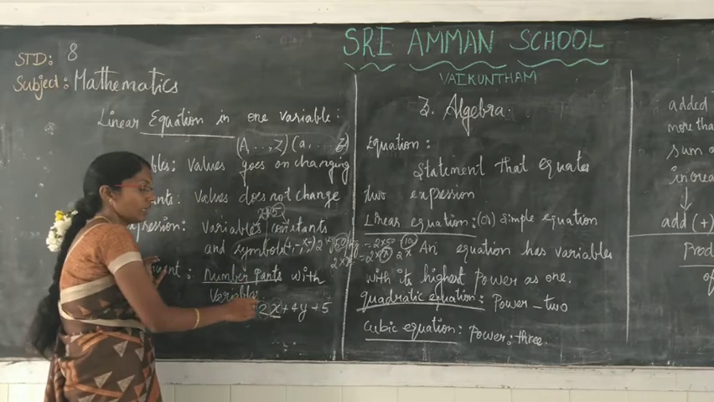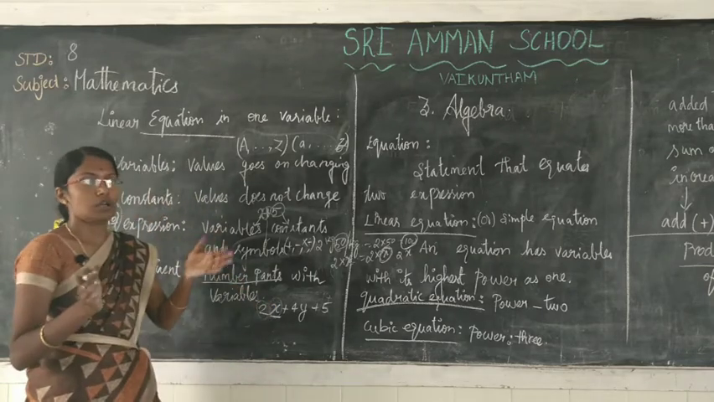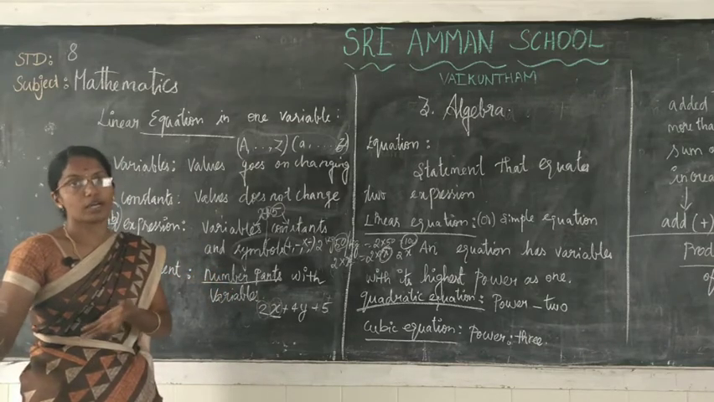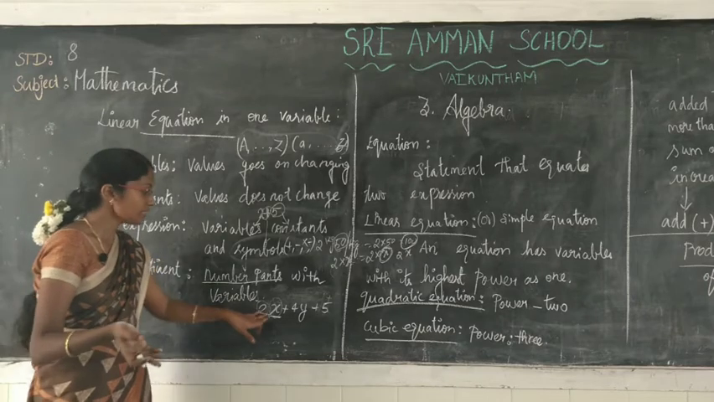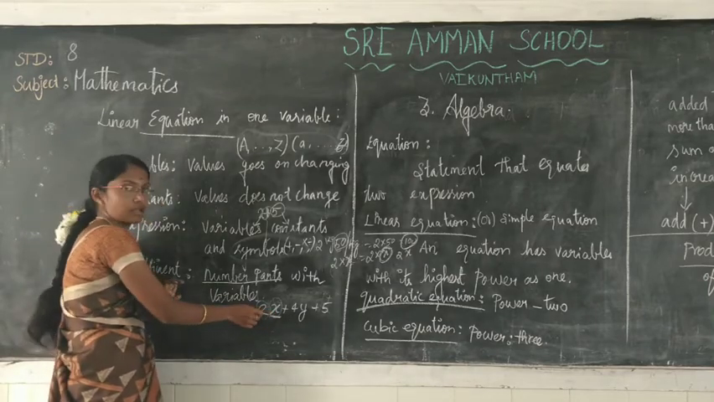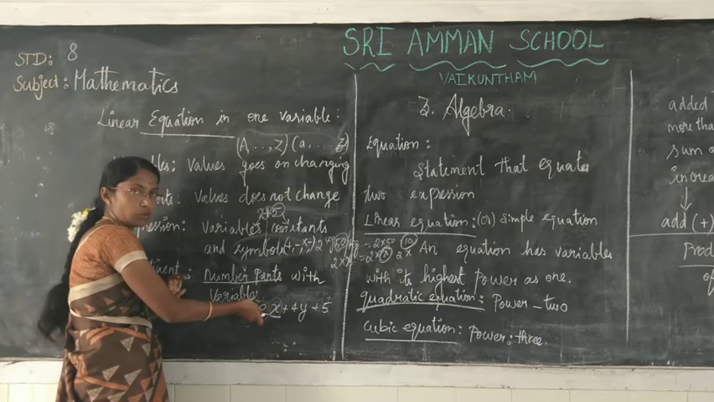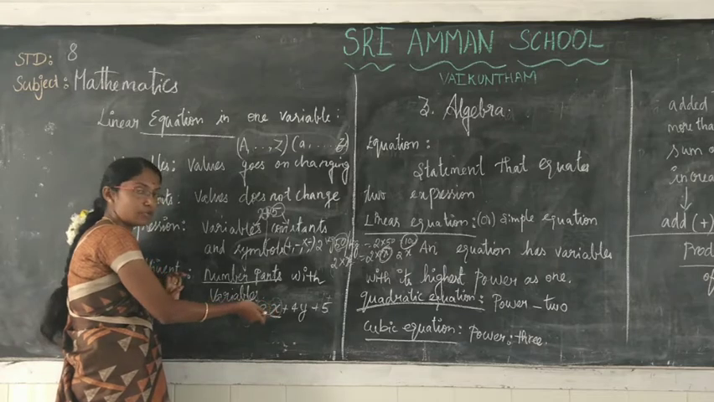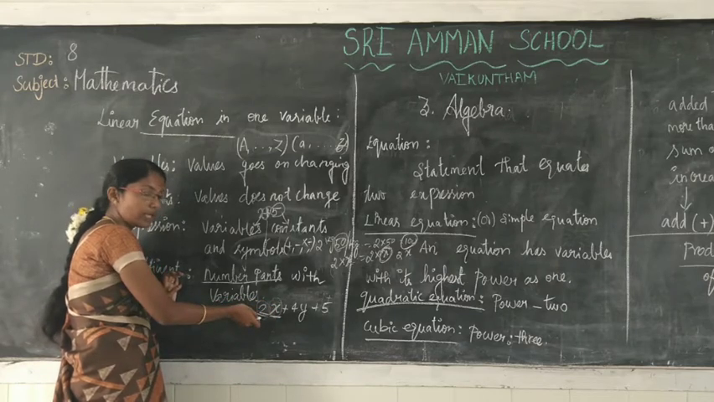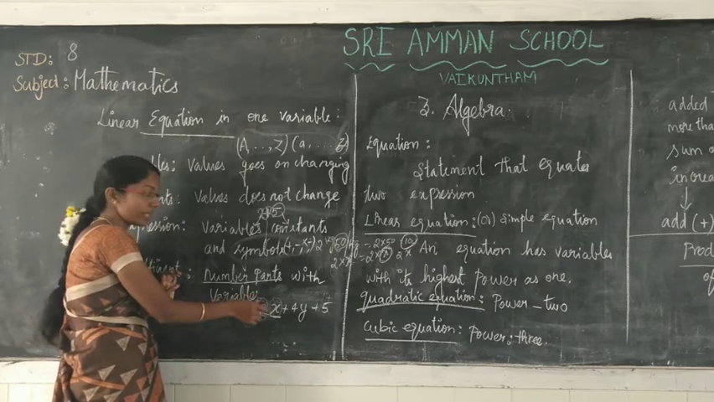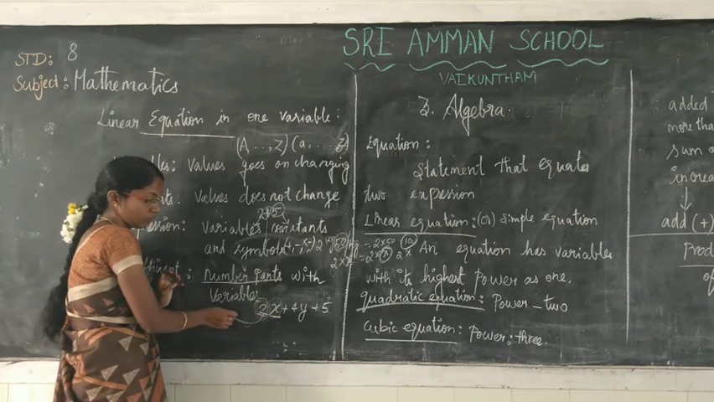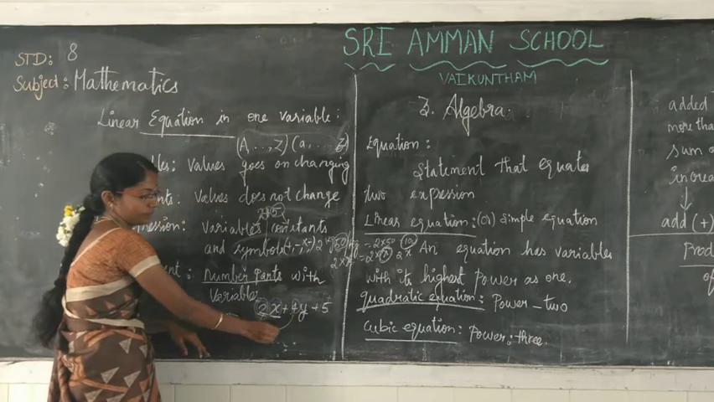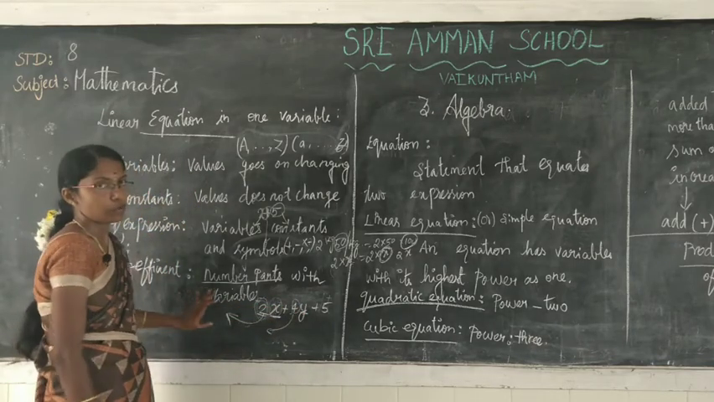Coefficient means, think of your friend who sits beside you in your class. Likewise here, the variable has a value, that is 2, beside it. Co-efficient means beside, so the variable has a value beside it. That is called the coefficient. So the coefficient of x is 2, and here the coefficient of y is 4. Is everyone clear about coefficient?